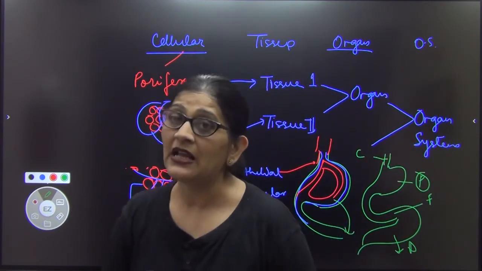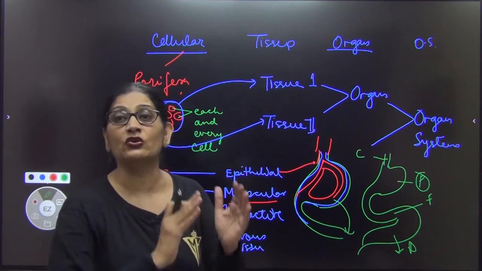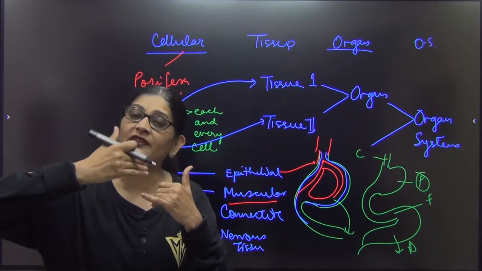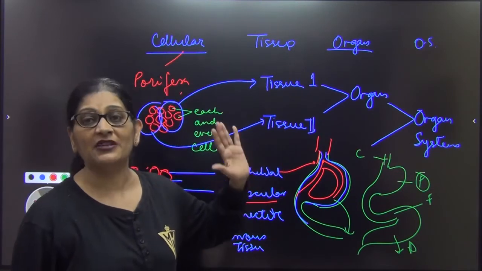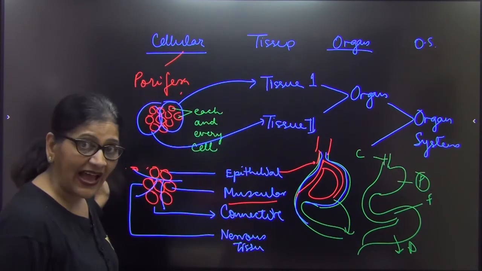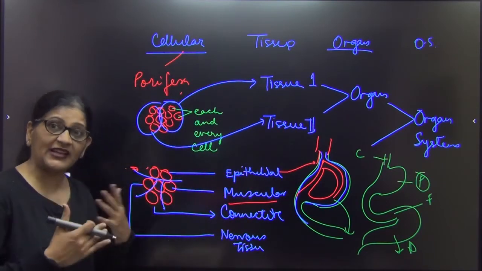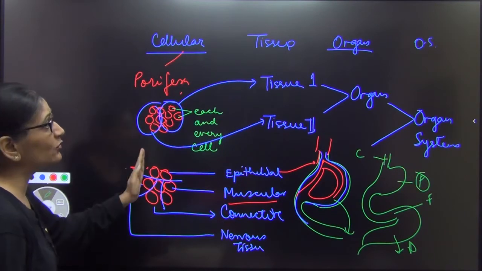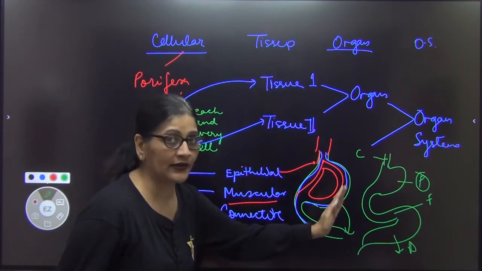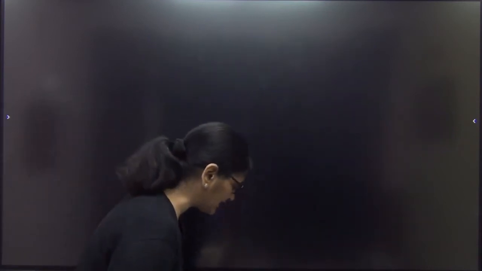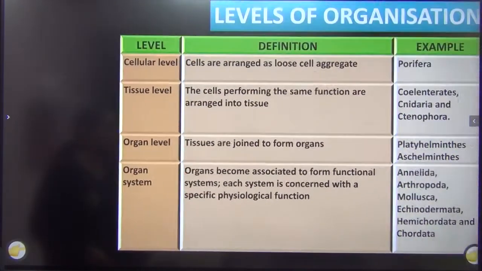In animals, in kingdom Animalia, I am teaching you non-chordates and chordates. Non-chordates I have taught you, I have given the names of everyone. Chordates I am yet to give, but as the animals evolved, their body structure changed from cellular to tissue to organ system level of development. Now that you have seen this, I want you to see this table once again to have an idea.